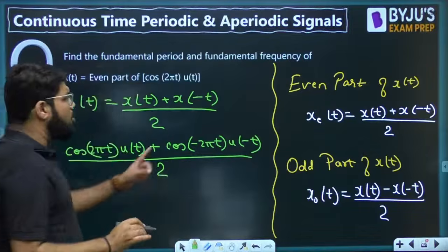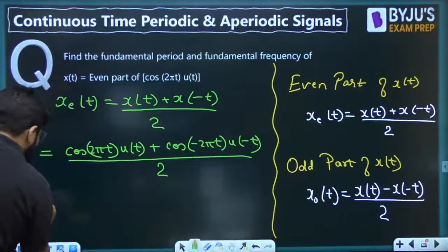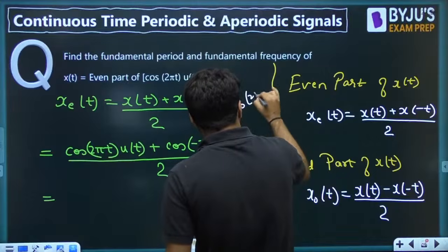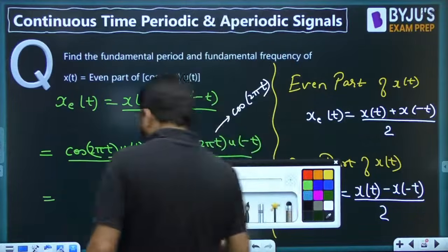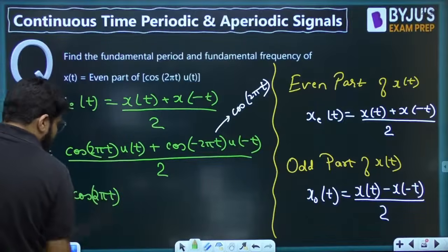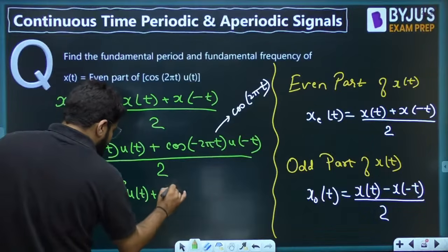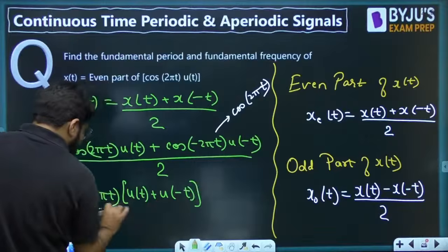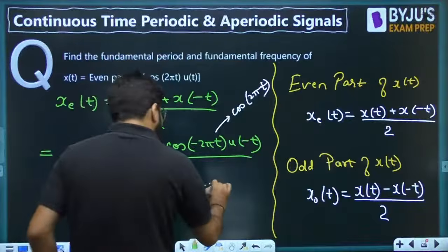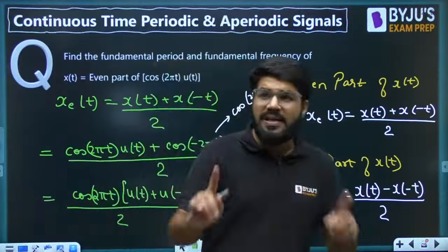But you all know that cos(-theta) is cos theta. Cos theta itself is an even function. So cos(-2 pi t) is directly equal to cos 2 pi t, and that is why I can take cos 2 pi t common. Then I am left with [u(t) + u(-t)] divided by 2. What is u(t) + u(-t)? As we have learned in the unit step class, u(t) + u(-t) equals 1.